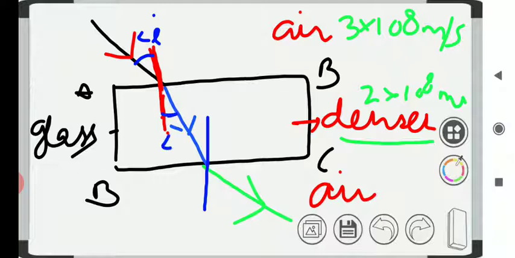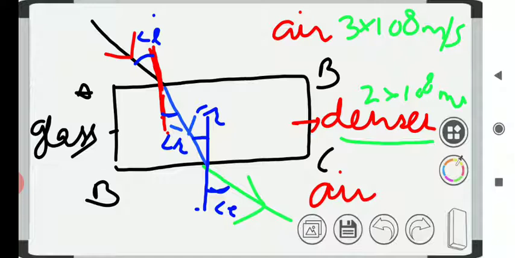This angle is known as angle r. When this refracted ray is incident at the bottom of the glass slab, it again makes angle r with the normal, and finally it comes out of the glass slab. The final ray coming out is known as the emergent ray, and it makes an angle e with the normal.